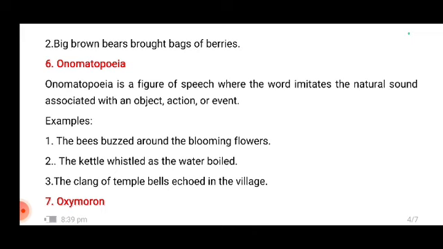Okay, so what we are simply doing is using the natural sound with that particular word or object. The clang of temple bells echoed in the village. So whenever you ring a bell, it echoes, right? So again, I'm using that kind of natural sound of the bell with the word. So that is onomatopoeia.